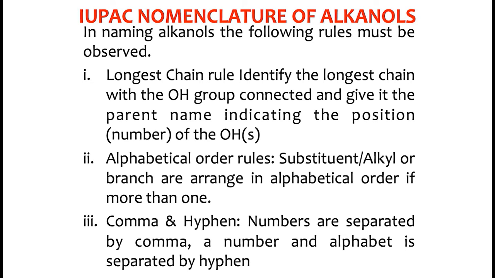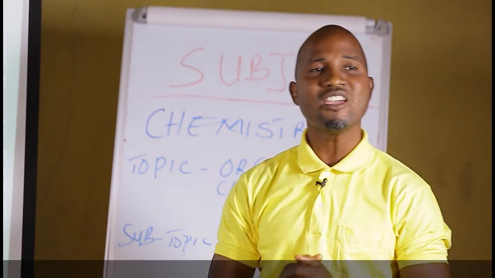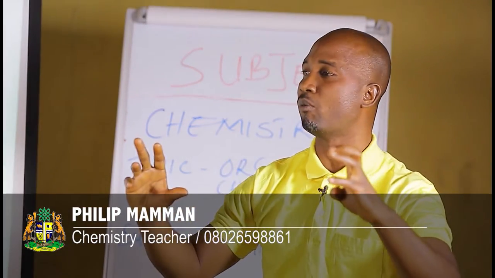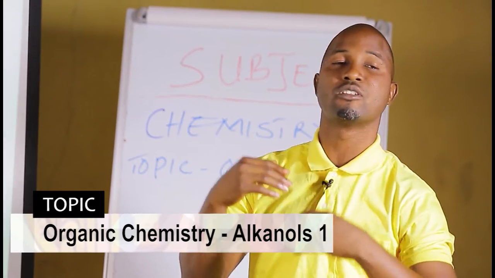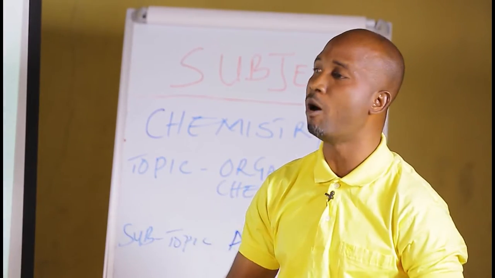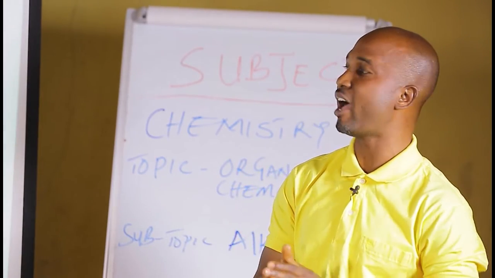Number 1 rule, longest chain rule. It means that you should identify the longest chain with the OH group. Now, the longest chain means the highest connected carbon atoms. So it says, identify the longest chain with the OH group connected and give it the parent name. It means that if the longest chain is 1 carbon atom, the parent name becomes methanol. If it is 2, it becomes ethanol. If it is 3, it becomes propanol, and so on and so forth.